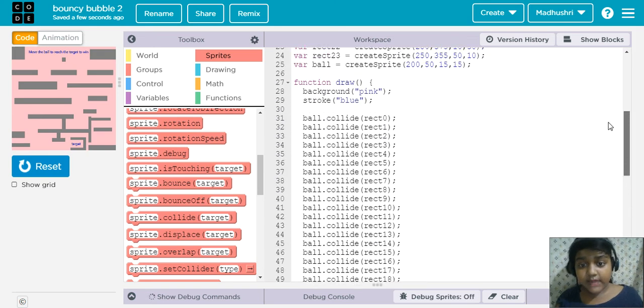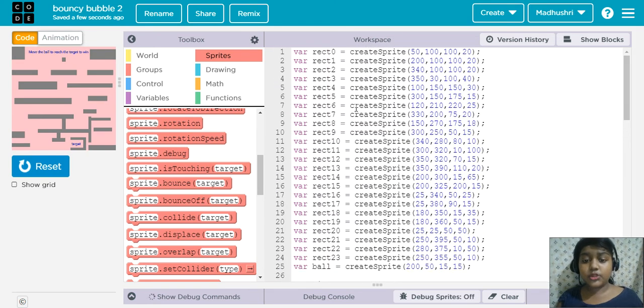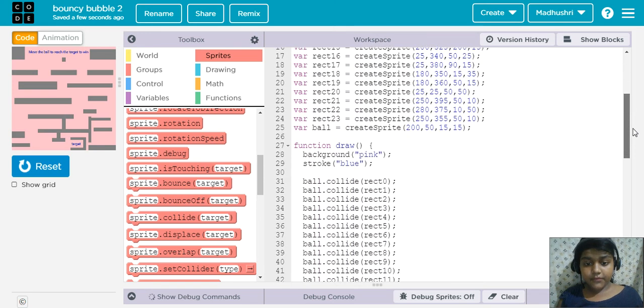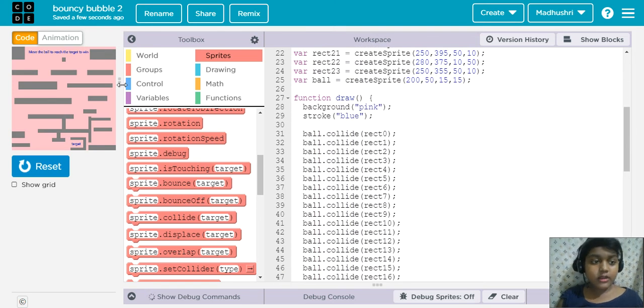I'll say once again from the start. So these are the sprites, which are the boxes. Okay, these are called boxes, and the ball is this thing. So background color pink. I'm writing background color as any color.